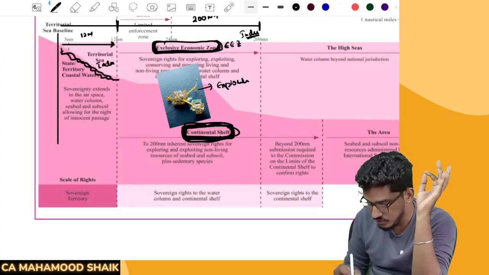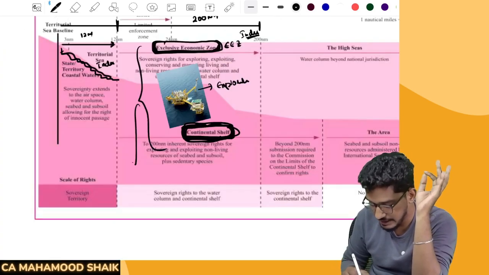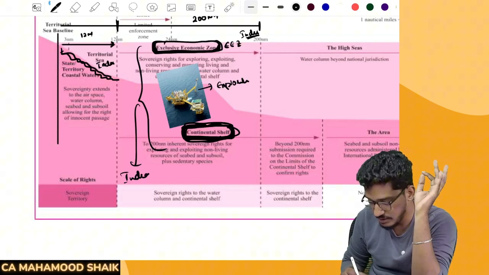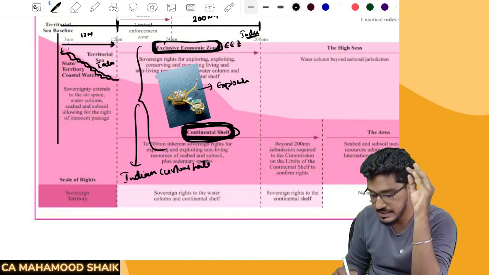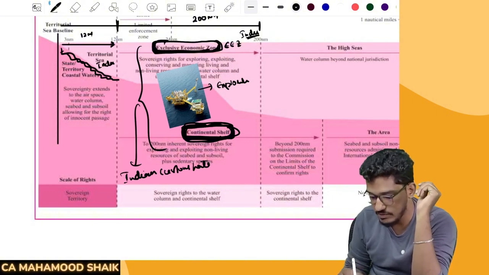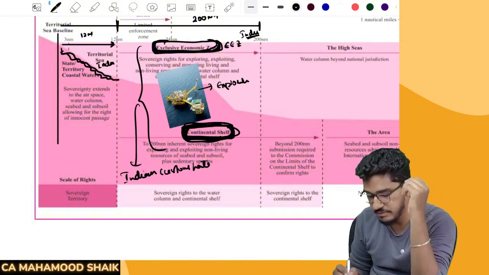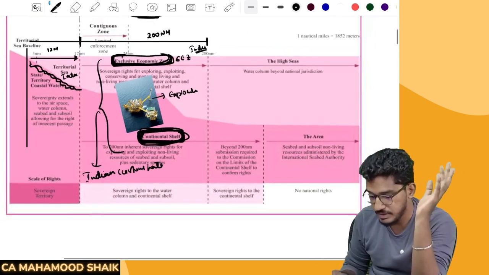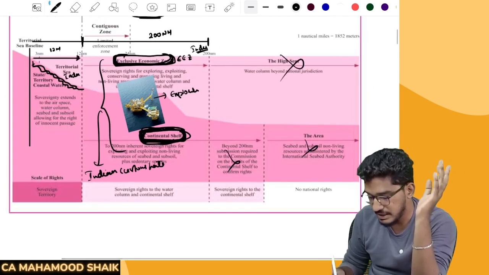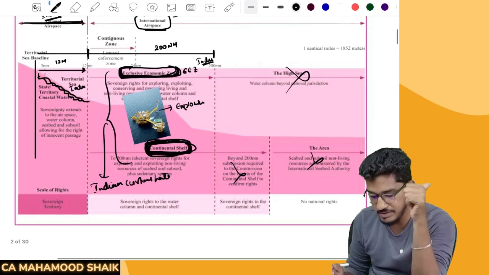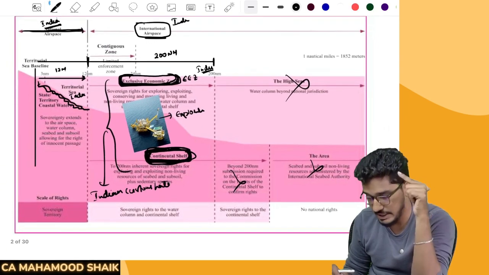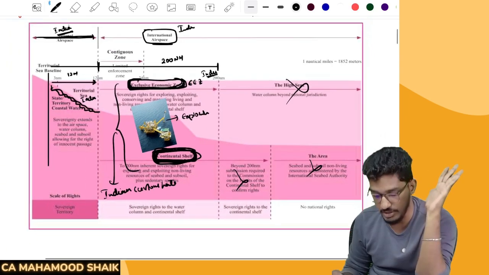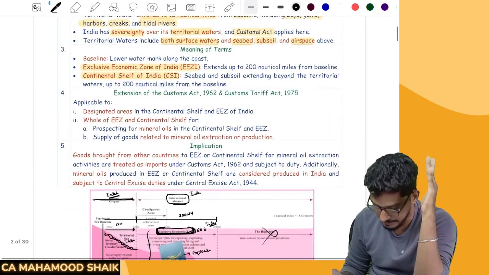This exclusive economic zone and continental shelf, they often call it customs water. Indian customs waters, they call it. So when they say Indian customs water, what do they mean by that? Exclusive economic zone and continental shelf, both put together, we call it Indian customs water. So ignore whatever other things are there in the diagram. Just remember the meaning of territorial waters, what is an exclusive economic zone, what is continental shelf. Okay, right.